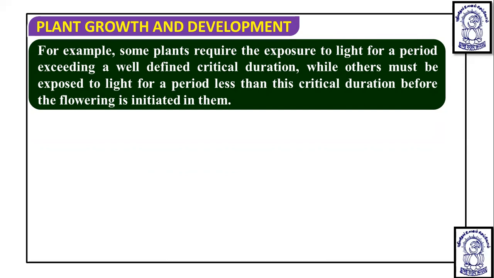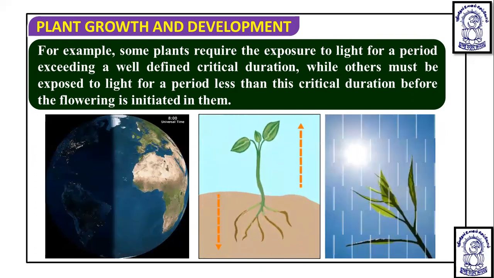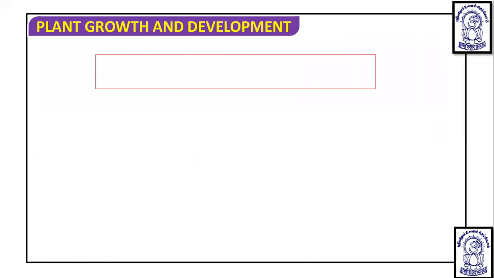Others must be exposed to light for a period less than that critical duration. If these plants are given a light duration lower than the critical duration, then flowering is going to be initiated. So some require more than the critical period, some require less than the critical duration of light, and this influences flowering.